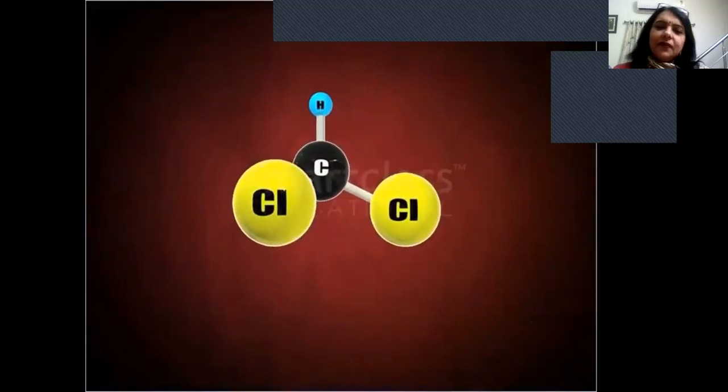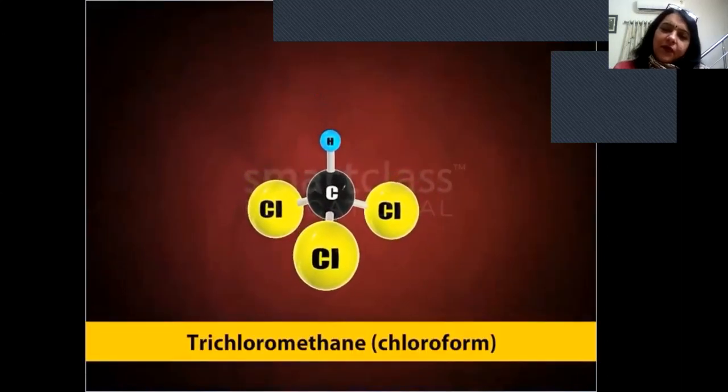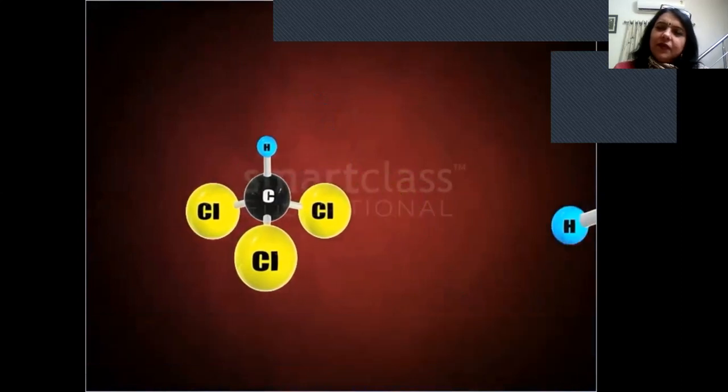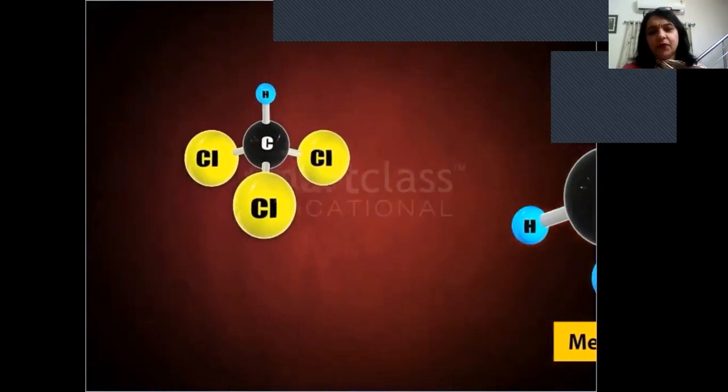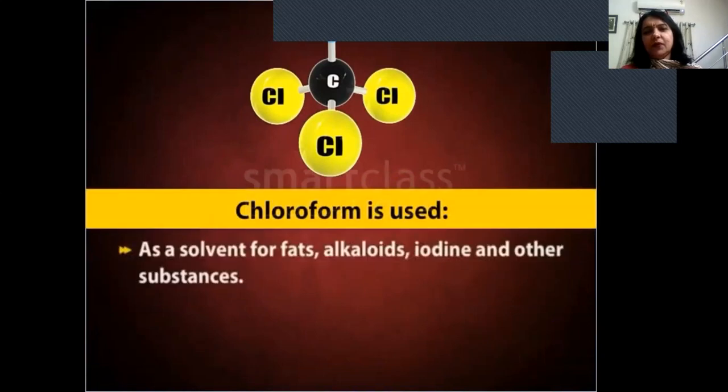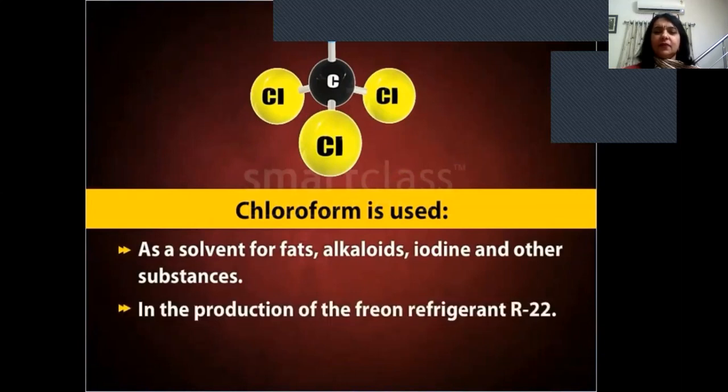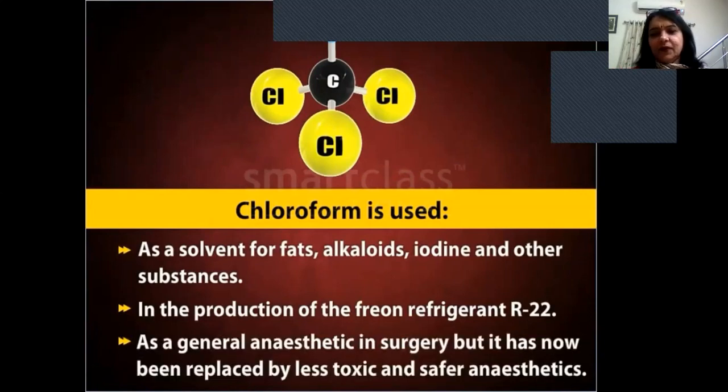The next polyhalogen compound is trichloromethane or chloroform, that has three of the hydrogen atoms of methane replaced by chlorine. Chloroform is used as a solvent for fats, alkaloids, iodine and other substances. It is also used in the production of the Freon refrigerant R22. It was once used as a general anesthetic in surgery, but it has now been replaced by less toxic and safer anesthetics.